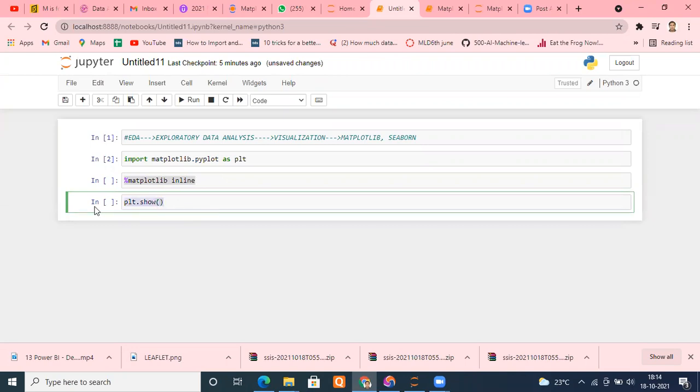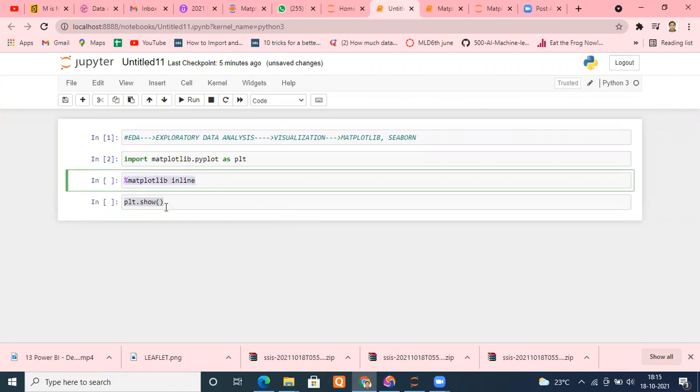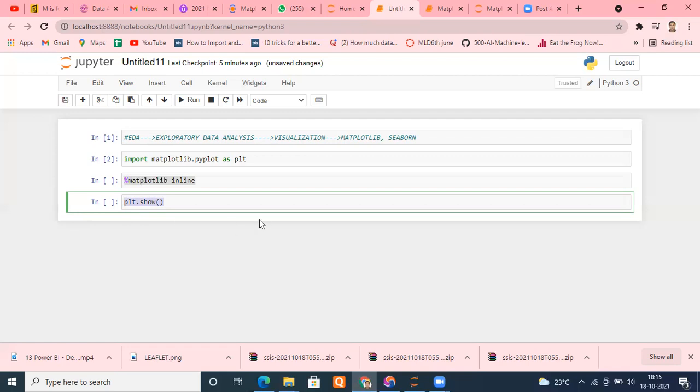Again and again, you have to use this command, plt.show. If you are using, for example, 1000 visuals in your report, then you have to write plt.show 1000 times. But in case you are using this matplotlib inline, then you don't have to type this. This is the reason why matplotlib inline is used.